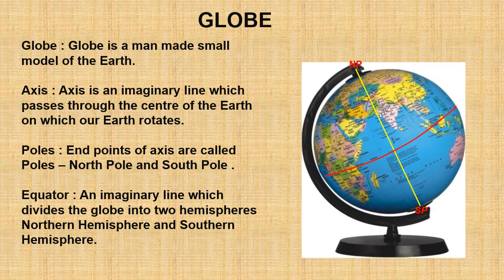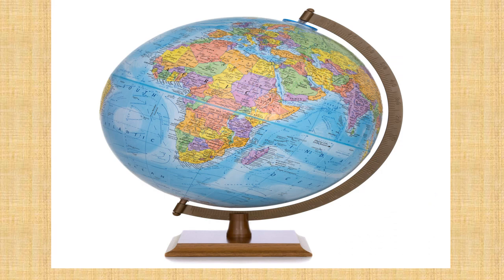So with the help of it, we can easily locate places. I think you all got the meaning of globe, axis, North Pole, South Pole, equator, Northern Hemisphere and Southern Hemisphere.